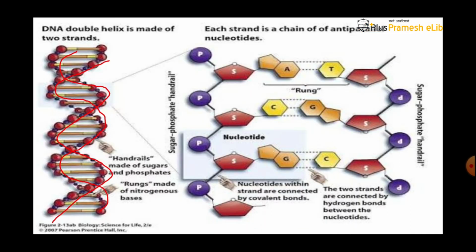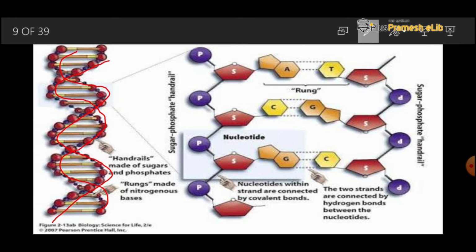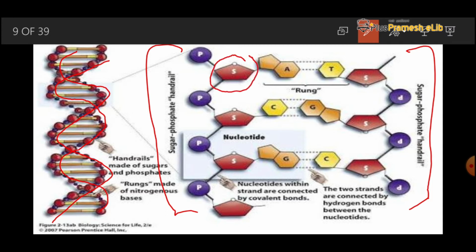Let's move to the next slide. We can see here the detailed structure of DNA. In the last slide, in the name of DNA, deoxyribonucleic acid, we have seen that it contains a sugar molecule, that is ribose sugar, and a nitrogenous base, that is adenine.